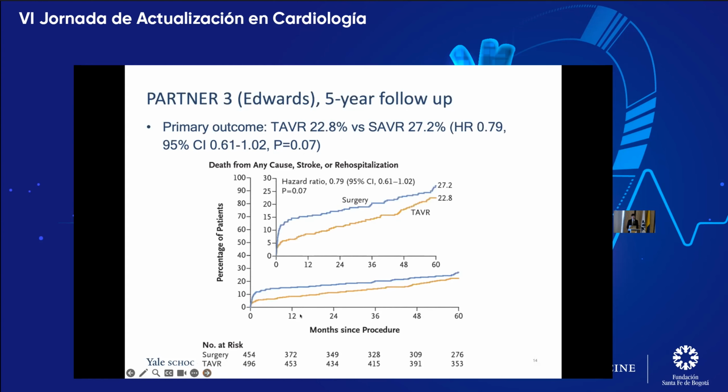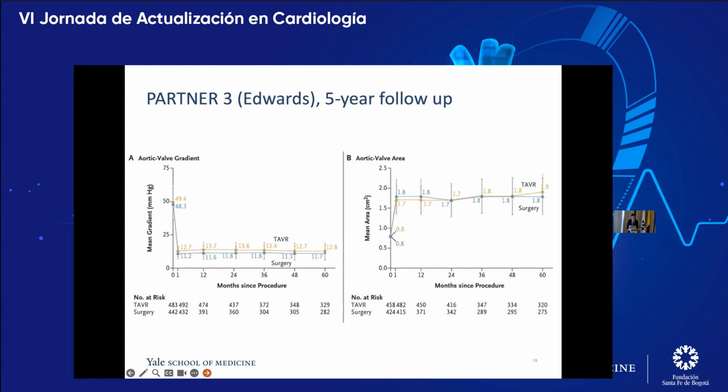So you can see here, as we get past 36 months, the TAVR group, the slope accelerates a little bit, such that at 5 years, we're no longer statistically superior to surgical aortic valve. But that is to say, TAVR is at least at 5 years not inferior, certainly.